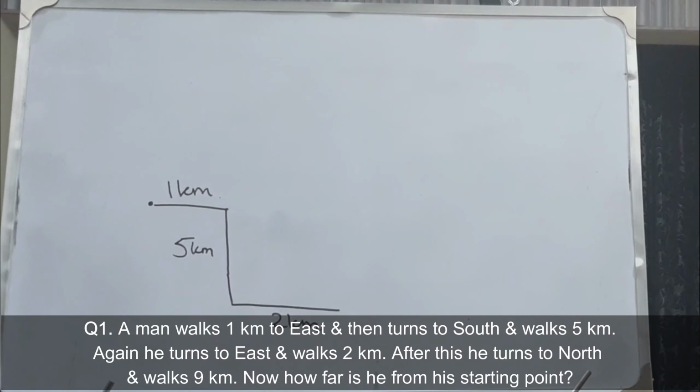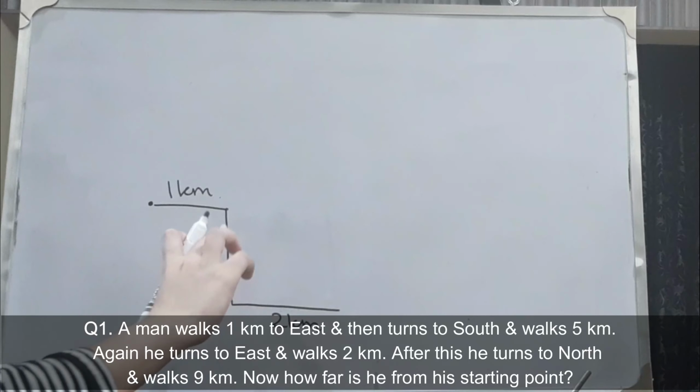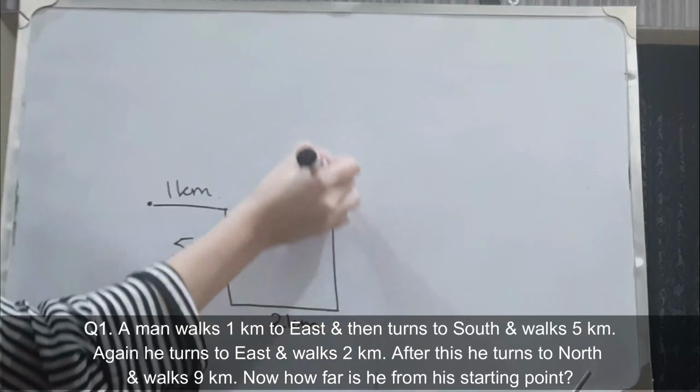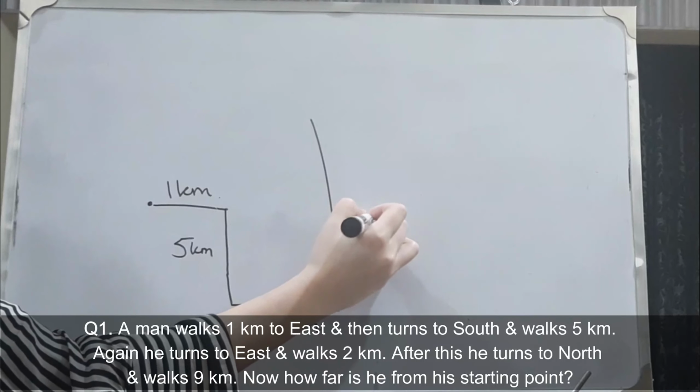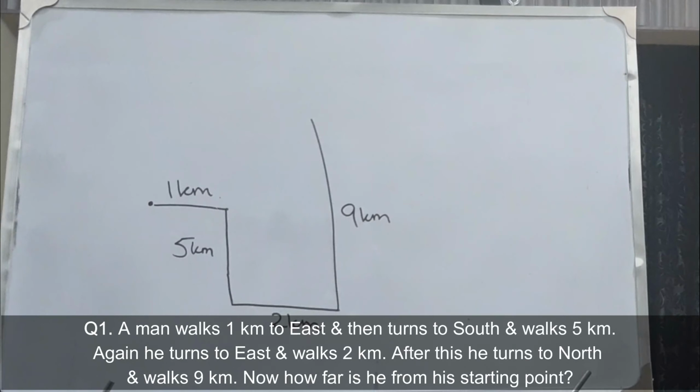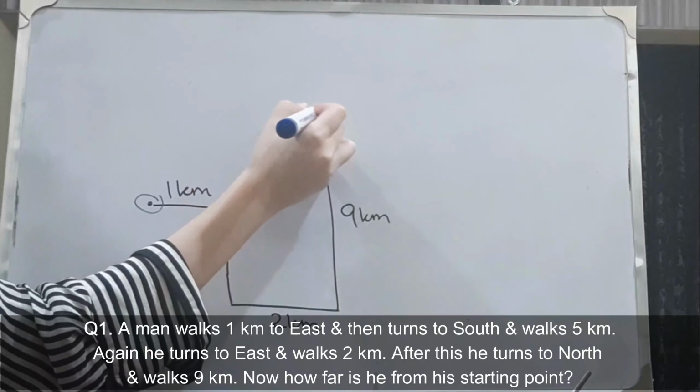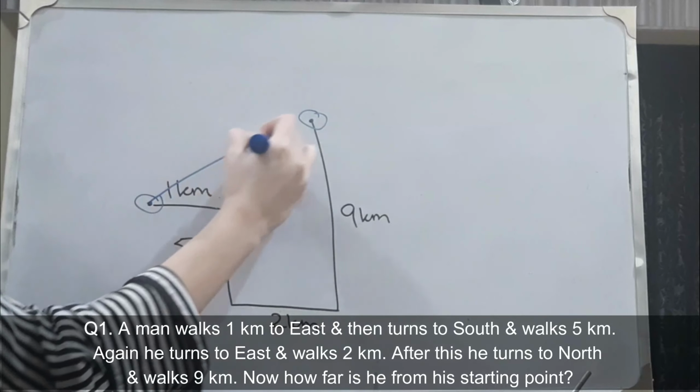After this he turns to north and walks 9 kilometers. North वाली डायरेक्शन अब ऊपर है यहाँ से और 9 किलोमीटर का मतलब है if this is 5 तो 9 का मतलब it has to be longer than that. Let's say this is 9 kilometers. Now how far is he from the starting point? अब ये हमारा starting point था और ये हमारा ending point है. तो हमें इसके दरमियान में distance चाहिए.